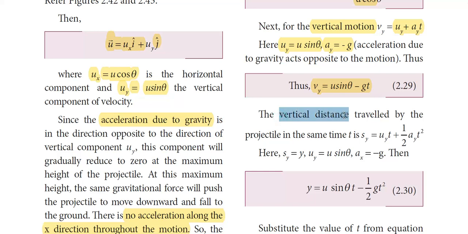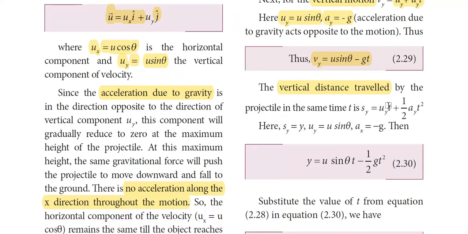Next, the vertical distance traveled by the projectile in the same time t. In order to find the value, again use the equation s = ut + 1/2 at². But since it is along the y-axis, it becomes sy = uy t + 1/2 ay t².